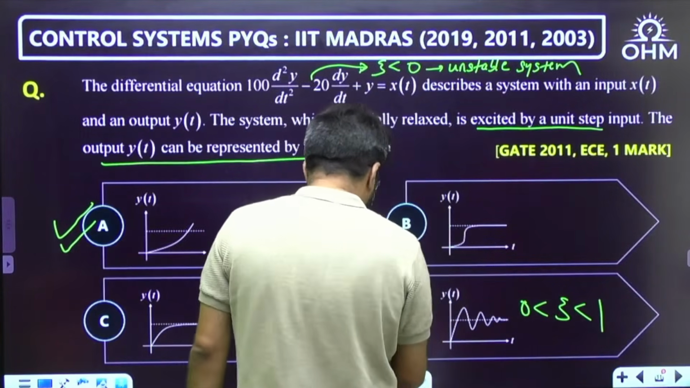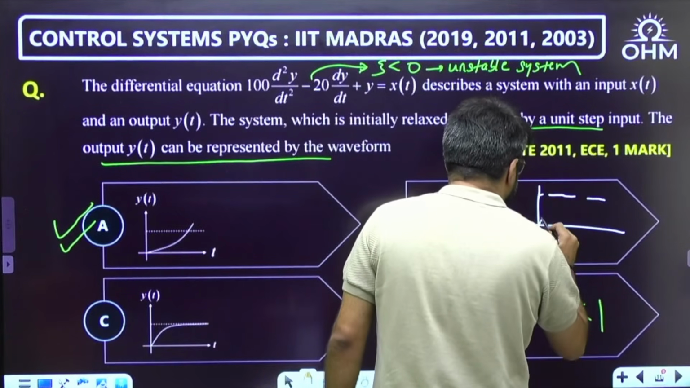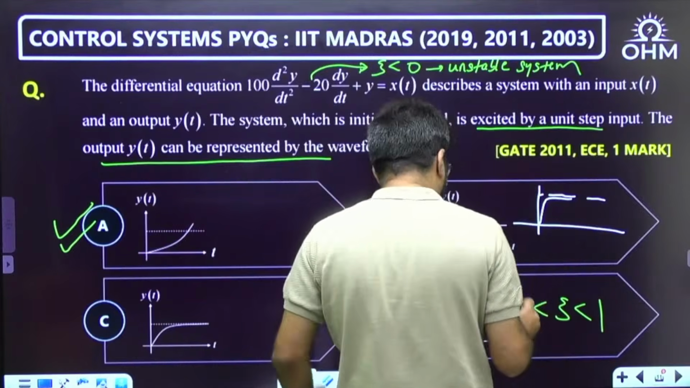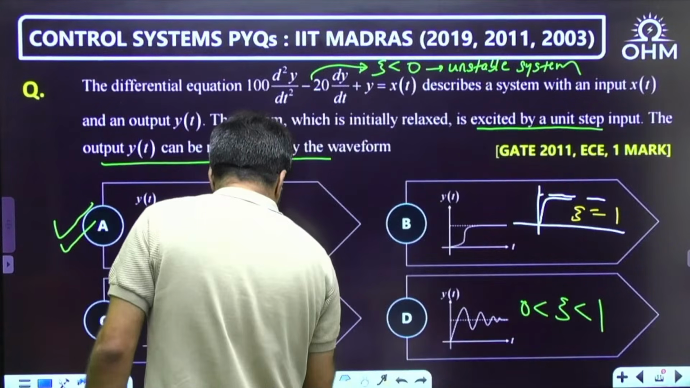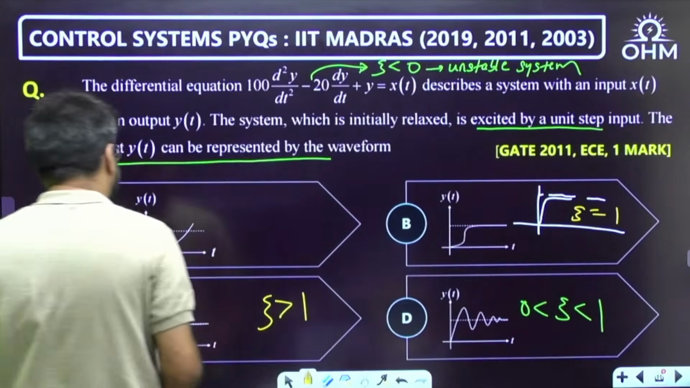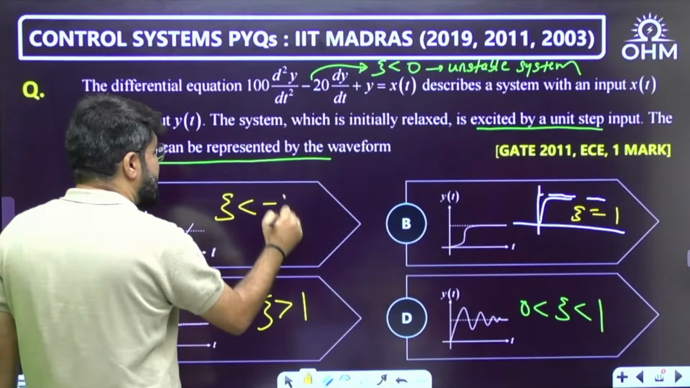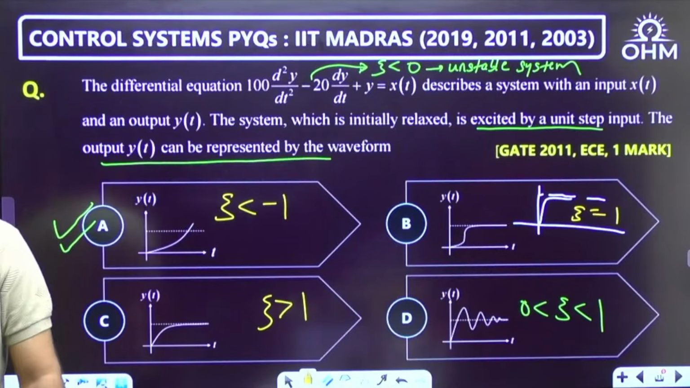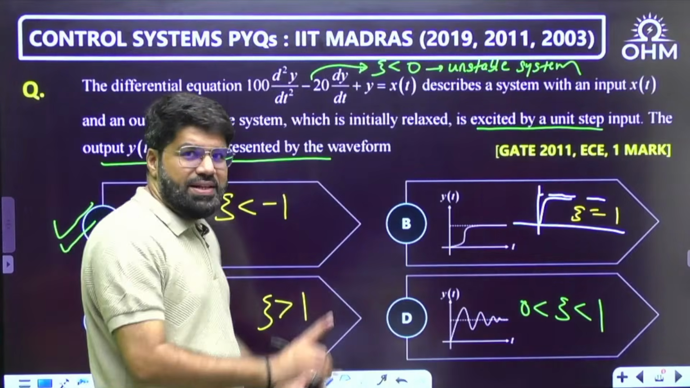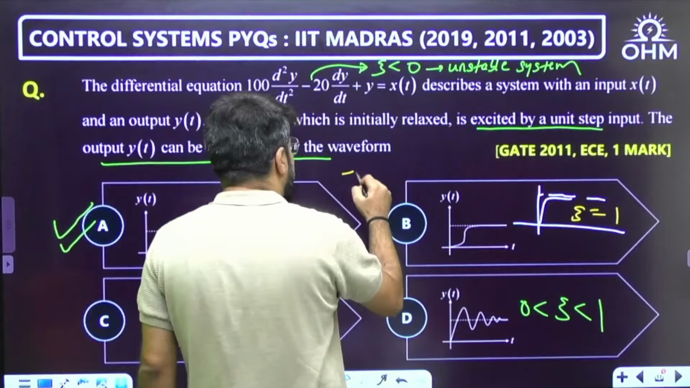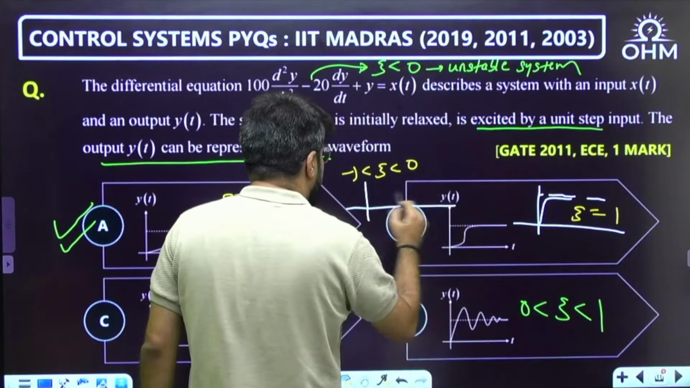which reaches equilibrium as quickly as possible. That corresponds to zeta equal to 1. Overdamped is for zeta greater than 1. And such a waveform, for negative zeta, is typically zeta less than minus 1. Those who know all the cases of control systems, zeta less than minus 1. Between zeta 0 to minus 1, what comes? Let me write down. When zeta is between 0 to minus 1, such a type of waveform comes,